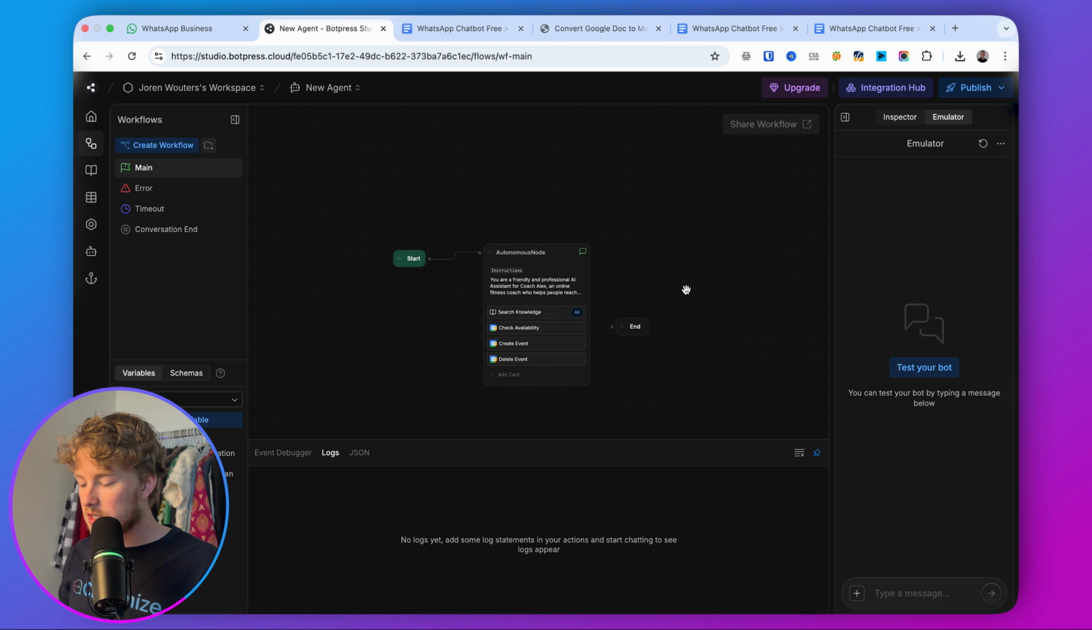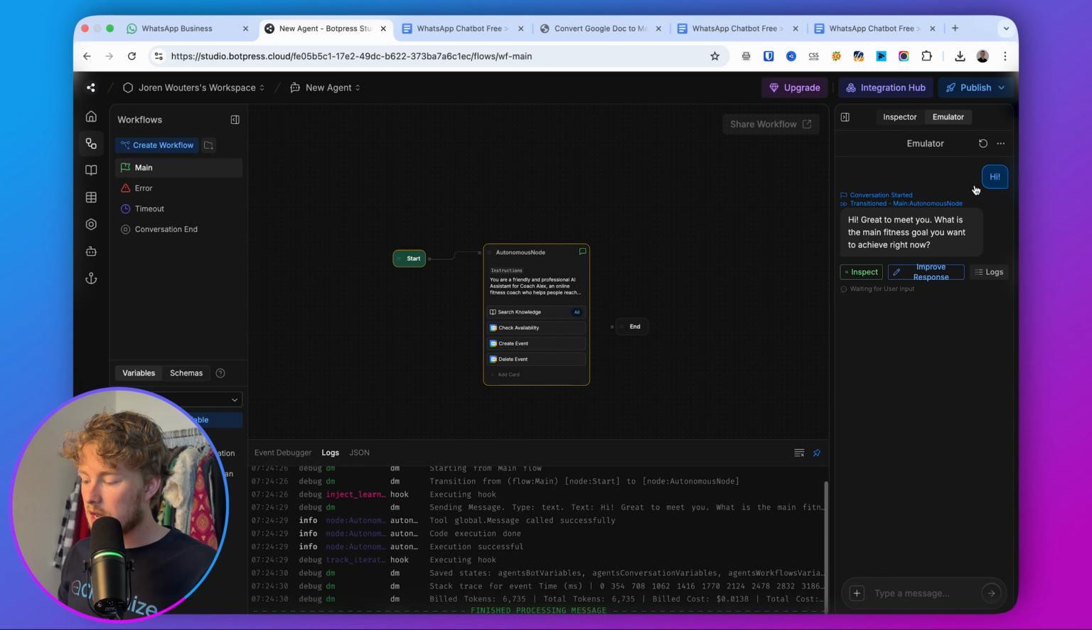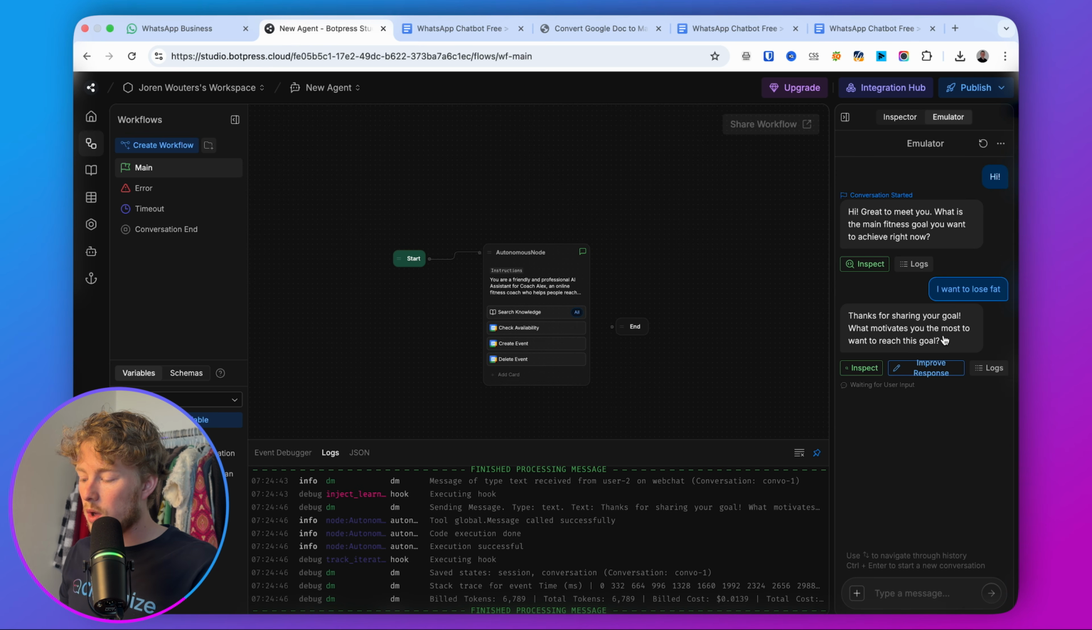And in order to test it, what you can do here is you can click here on test your bot, and then it says, hi, great to meet you. What is the main fitness goal you want to achieve right now? So then I say, I want to lose fat, and it says, thank you for sharing the goal. What motivates you the most to want to reach this goal? So as you can see, it's following the conversation script and doing everything that we need to do.